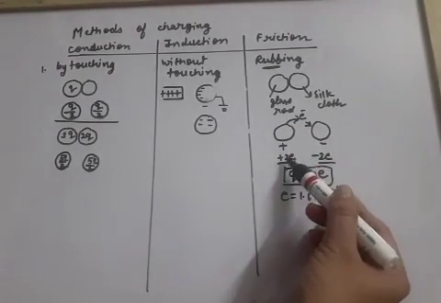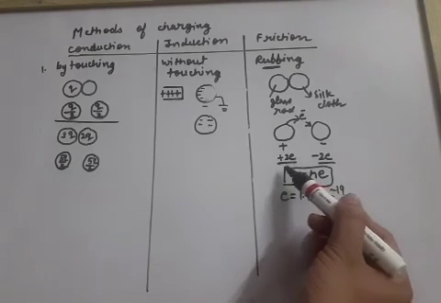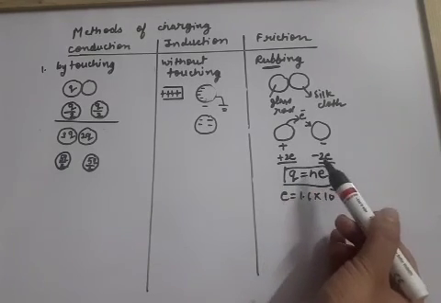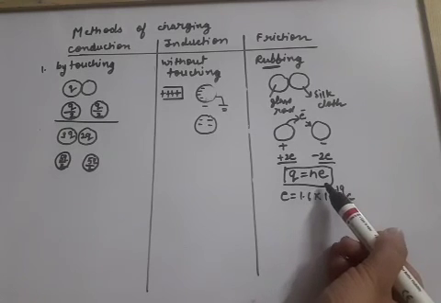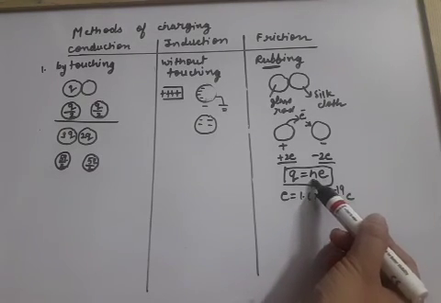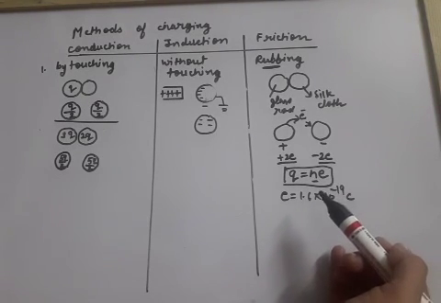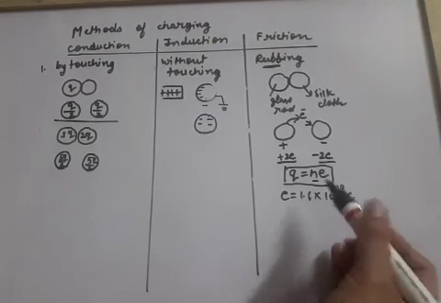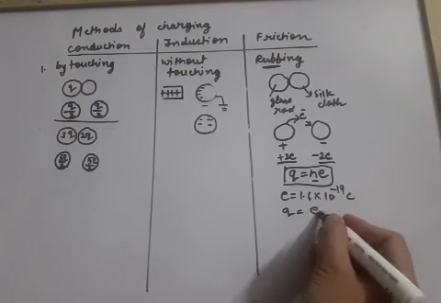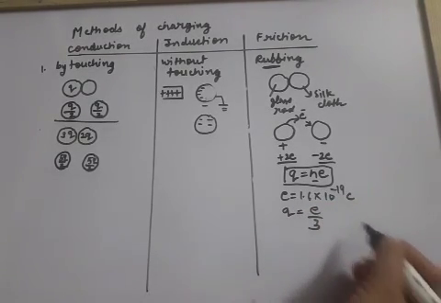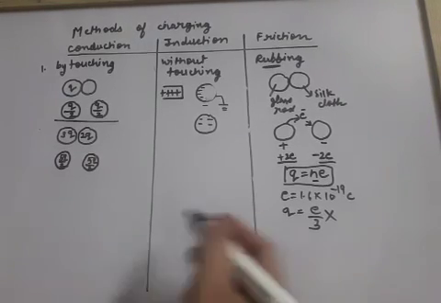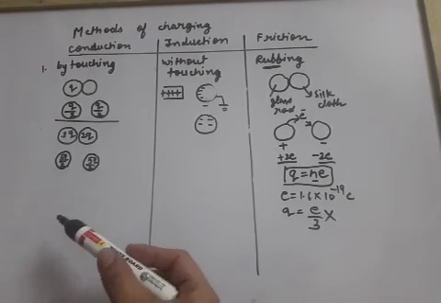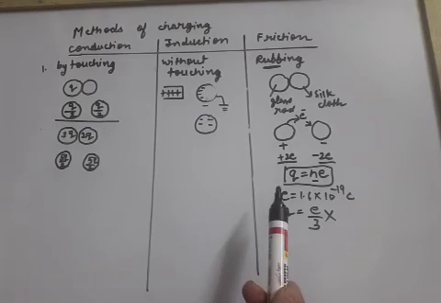So you can see if 3 electrons are shifted, the charge developed will be 3e and minus 3e. If 4 electrons are shifted, 4e and minus 4e. So every time this n is an integer. This n cannot be a fraction. So a charge like e by 3 is not possible. So this is the detail about conduction, induction and friction methods.